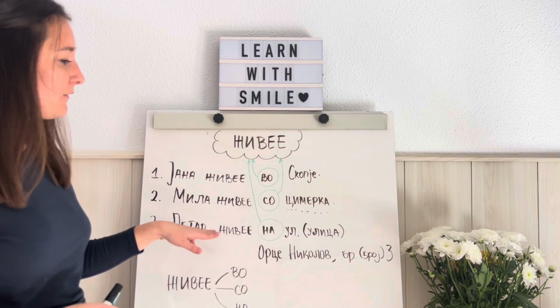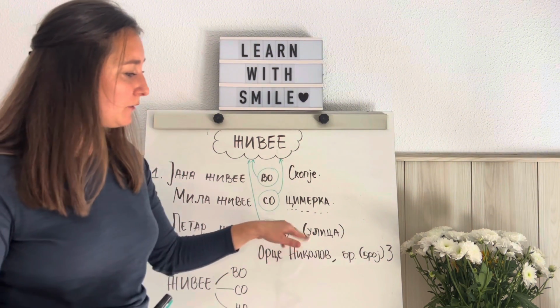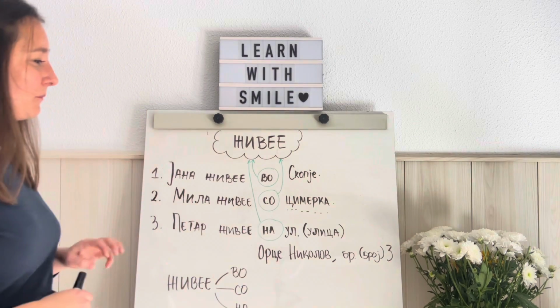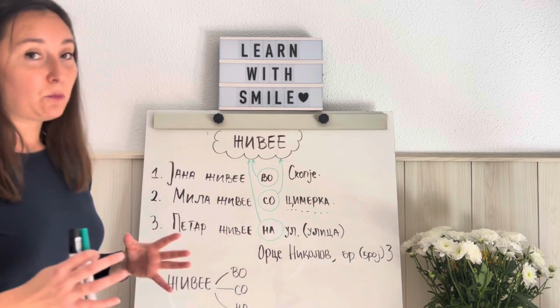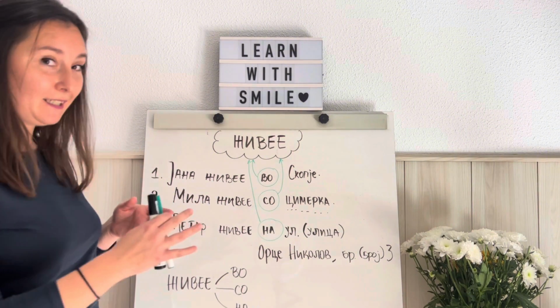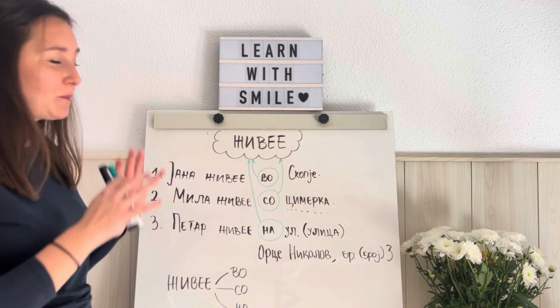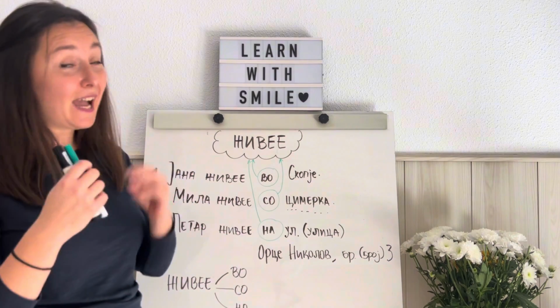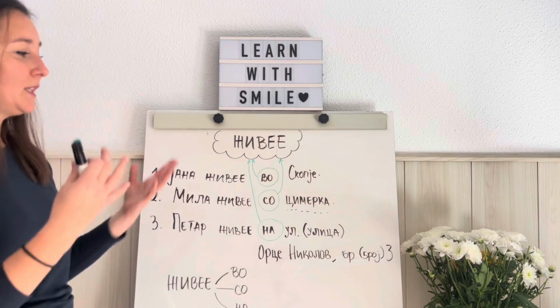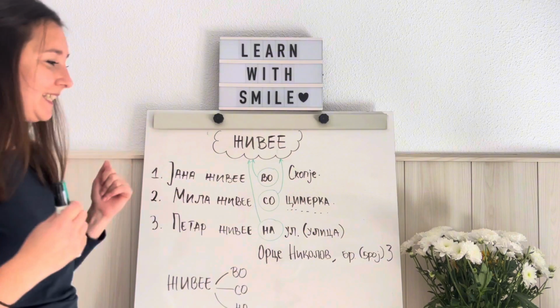So, Петар lives on Орце Николов street, number 3. Perfect. If we talk about the street, we have to use на. We cannot say во улица, okay? This is a rule. So it's better if you memorize it like this. Петар живее на улица. Always на улица we say, not во улица, okay?